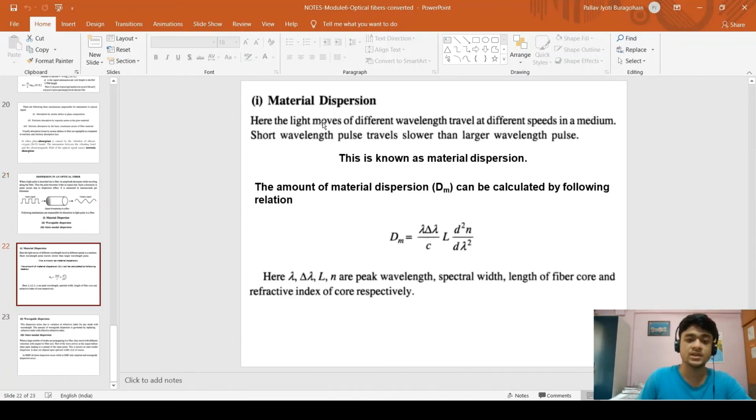Material dispersion: here light of different wavelengths travels at different speeds in a medium. A short wavelength pulse travels slower than a longer wavelength pulse. This is the definition of material dispersion. We get this from the c equals nu lambda formula. The amount of material dispersion can be calculated by this relation, where lambda, delta lambda, and L are the peak wavelength, spectral width, and length of fiber core, and n is the refractive index of core respectively.